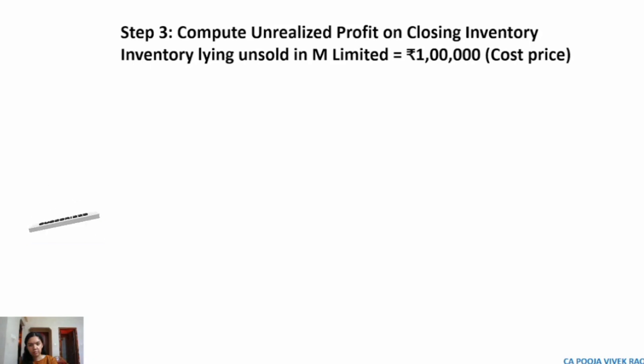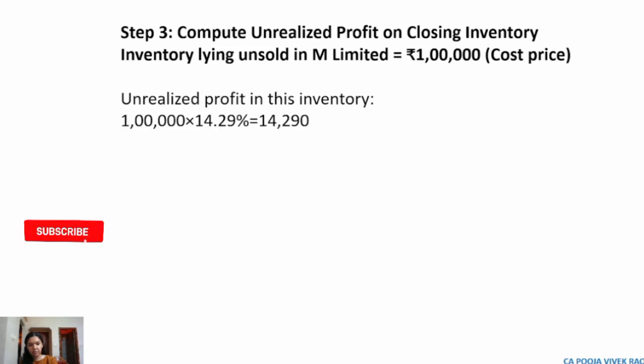The next step is to compute unrealized profit on closing stock. The inventory lying unsold in M Limited is rupees 1 lakh. So the unrealized profit on this inventory which is lying in closing stock will be 1 lakh into the gross profit margin, that is 1 lakh into 14.29%, that is 14,290. So this is the unrealized profit on the closing inventory.